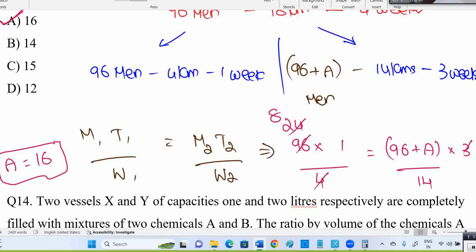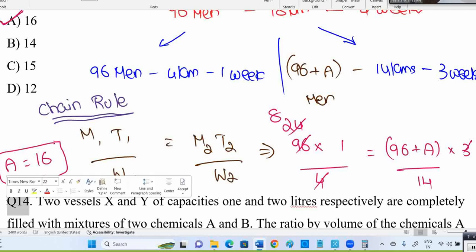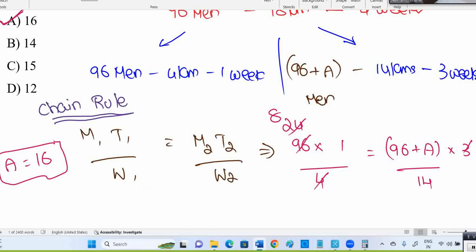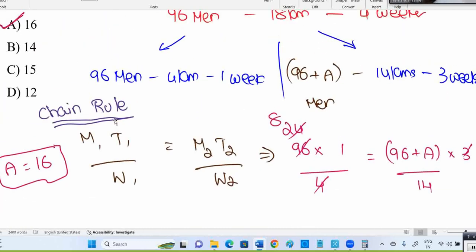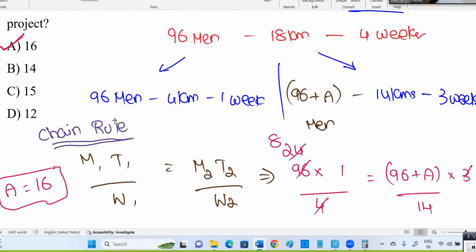Solving that equation using the chain rule concept. The chain rule concept is already updated, so please check those videos. In Time and Work, the chain rule concept is there, and how we got this formula is explained in that video. Suppose you don't get the idea of this formula in the exam, no issues. I'll give another method to solve this.